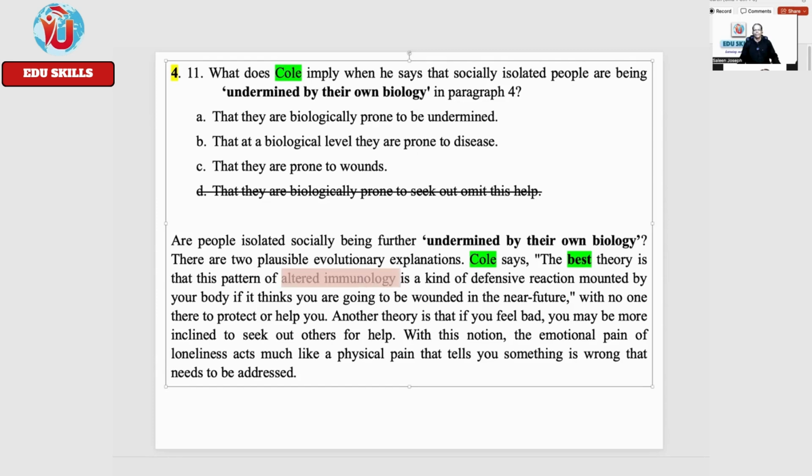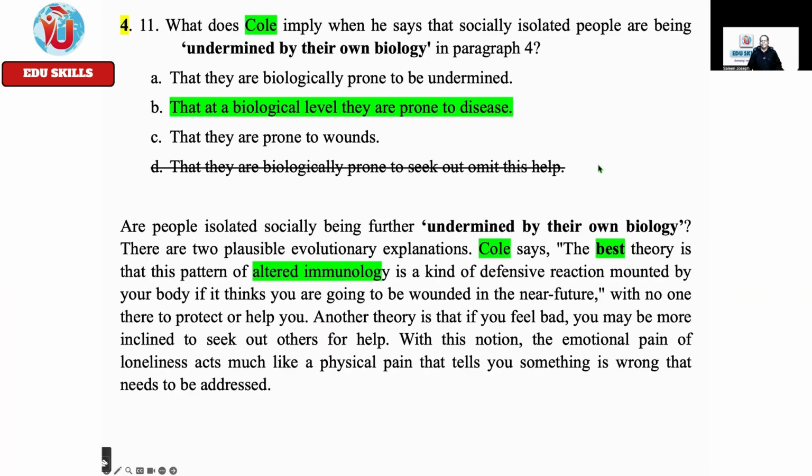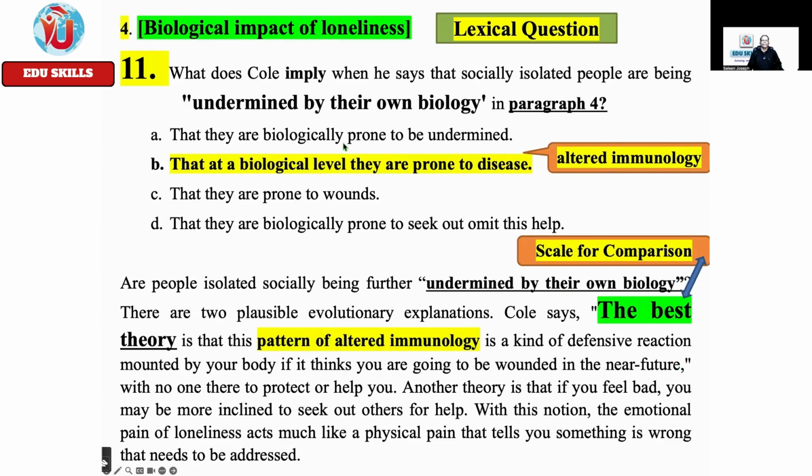Is there some synonym in any of the options among these three? Yes. If your immunology is less, or if you have less immunity, are you prone to disease? Yes, that is a synonymous expression. So this is the answer. Second option is the answer. Hope that is clear. As easy as that. But gradually you have to get into the competency by practicing and keeping diaries. Synonyms: altered immunology and prone to disease.